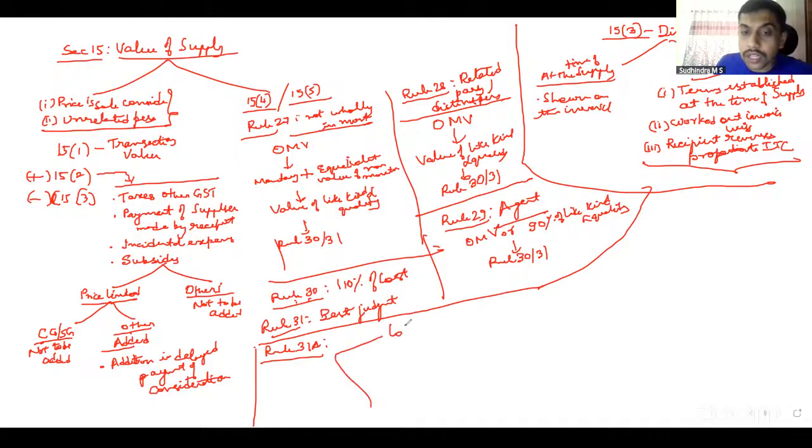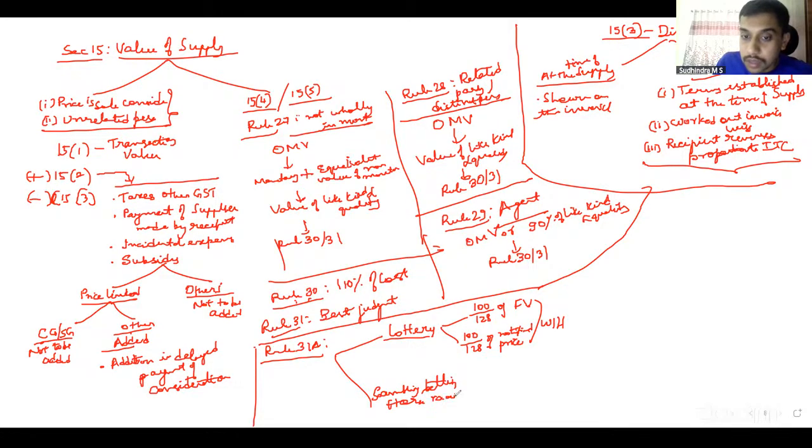In case of lottery, it would be 100 divided by 128 of the face value of the lottery, or 100 divided by 128 of the price notified by the government, whichever is higher. In case of the other three, gambling, betting, or horse racing, it would be 100% of face value.